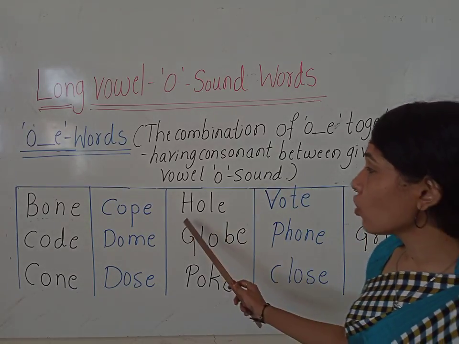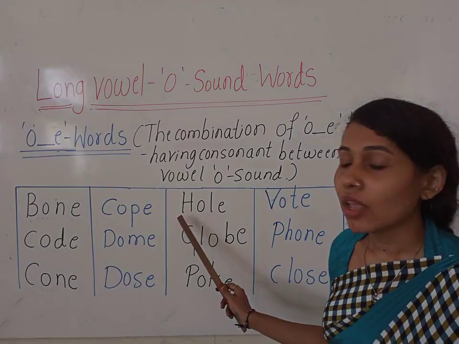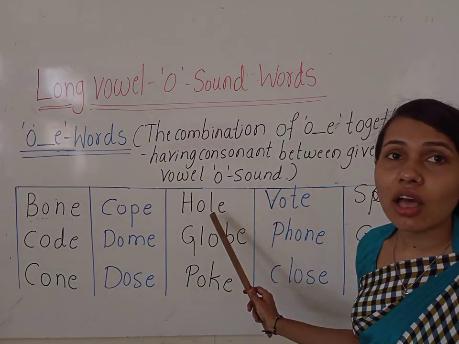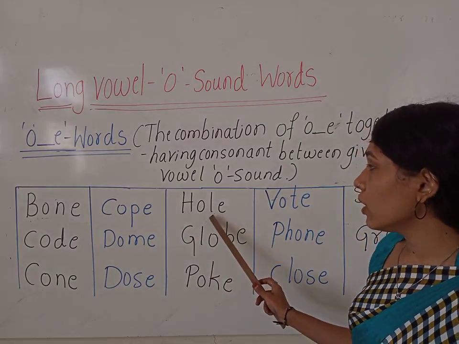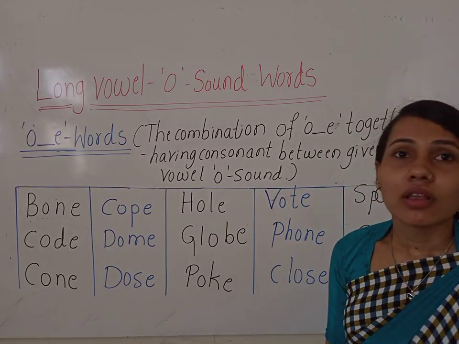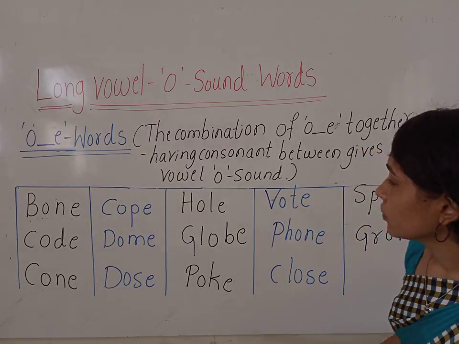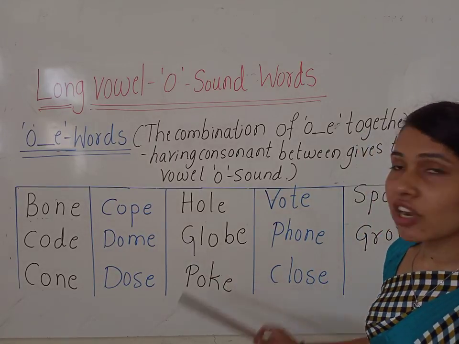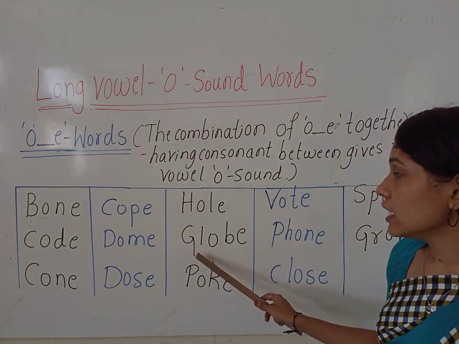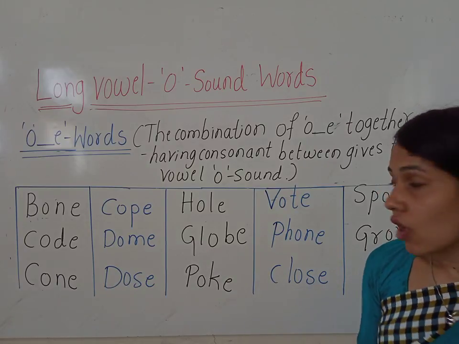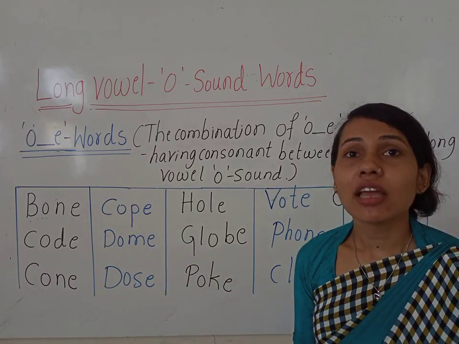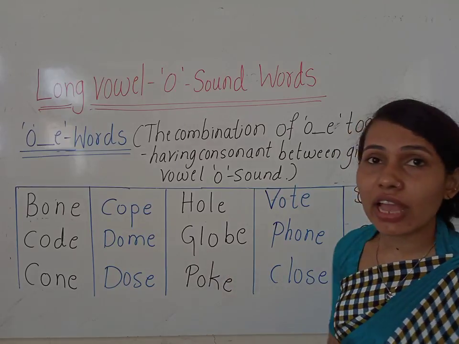Okay, children, look at the next one. Hole. What is the sound of H, children? And what is the sound of O here? Long vowel O. Hole. Okay. Look at the next word, children. G is blended with L. What is the sound of G? G. And what is the sound of L?